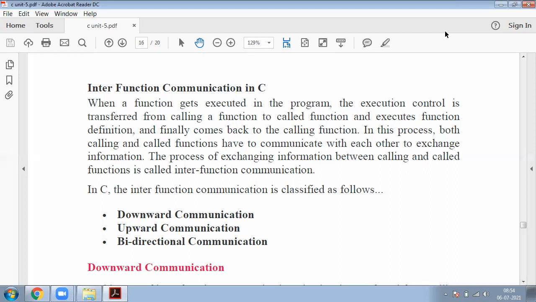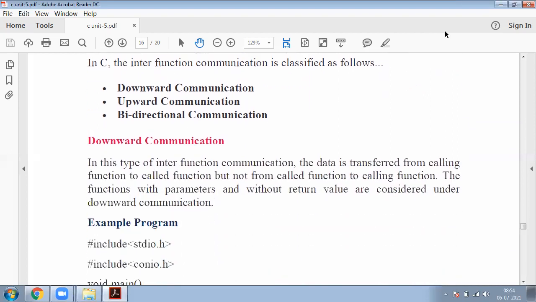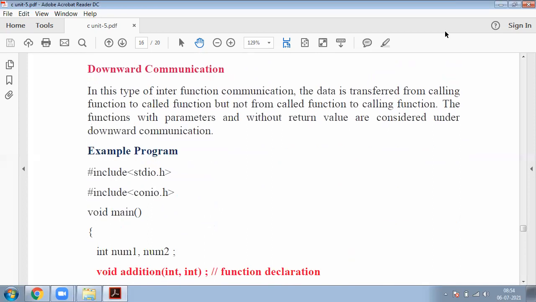There are three different types of interfunction communication. First one is downward communication, next one is upward communication, and third one is bidirectional communication. Coming to our first one, that is downward communication.